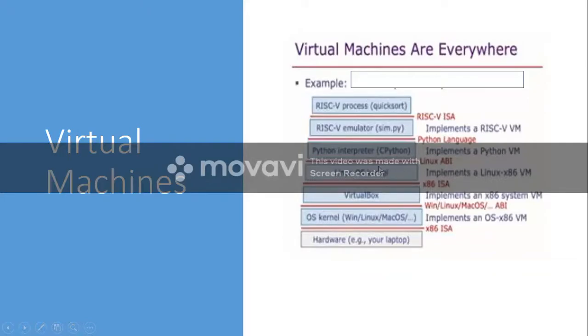On this virtual machine you have installed a software. This software is the Python interpreter. So this Python interpreter communicates with the Linux virtual machine through the Linux ABI, application binary interface.